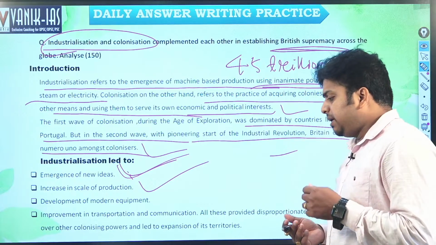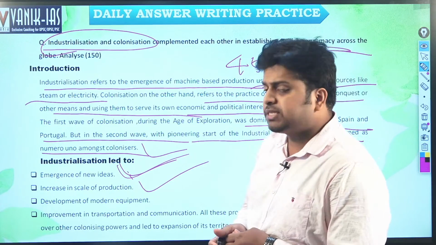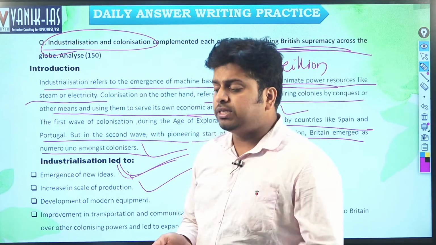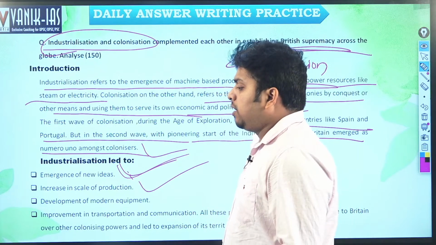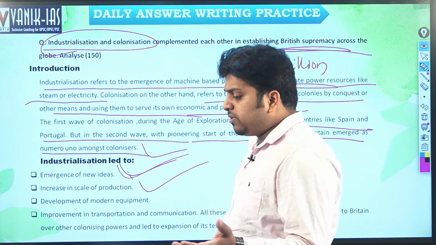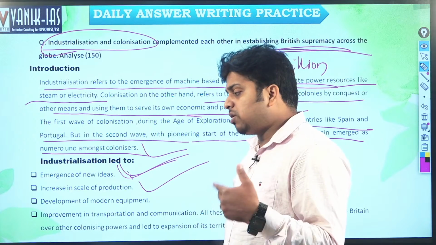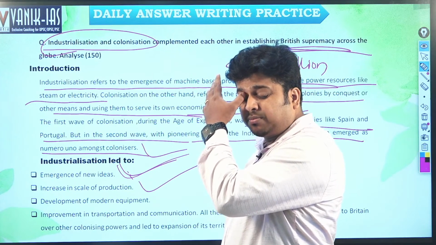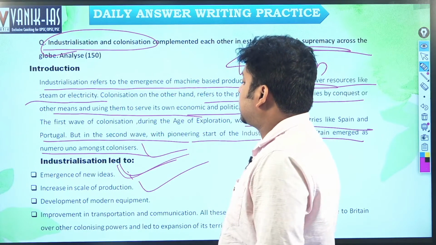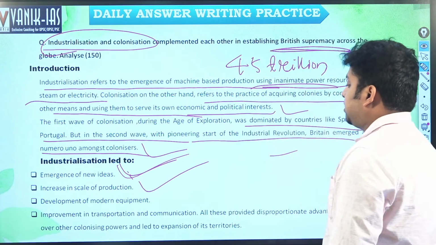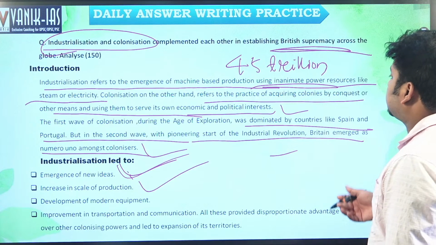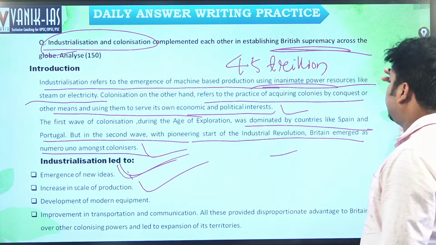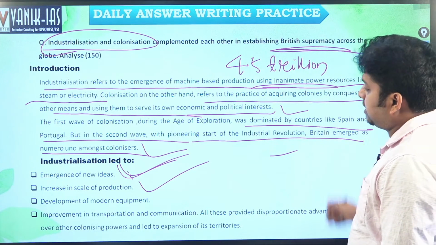How did it happen? It happened by mercantile exports of raw materials from colonies like India, and also in terms of home charges, the salaries of the officials, and various duties on Indian exports. All these led to a drain of wealth, a huge amount of money from a developing country like India, taken by the British, right?